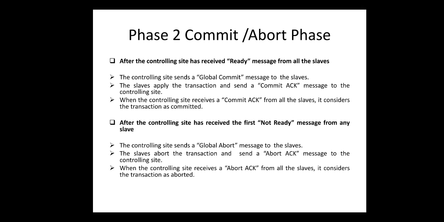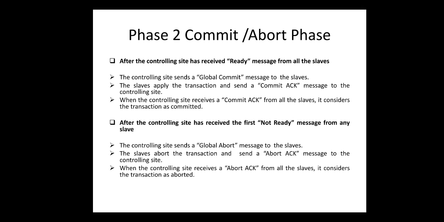When the controlling site receives a commit acknowledgement message from all the slaves, it considers that the transaction is committed on all the slave sites, on all the database sites.